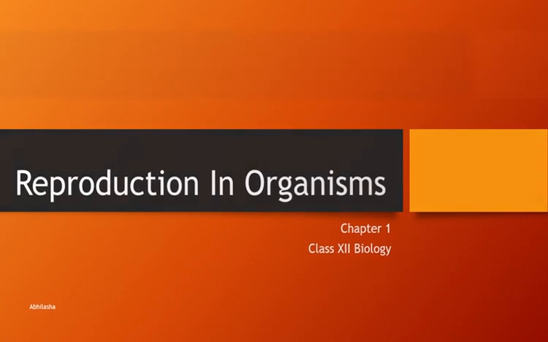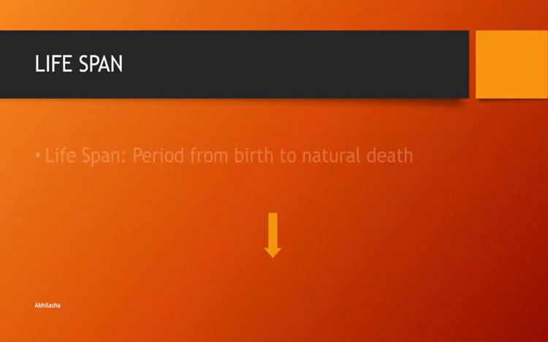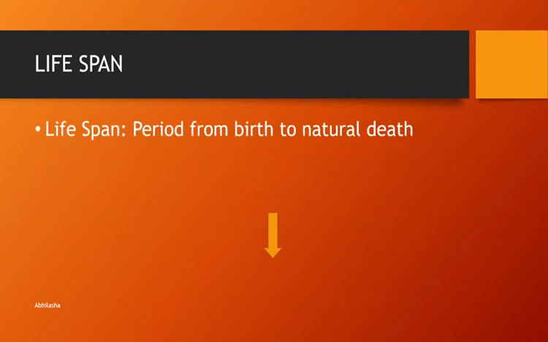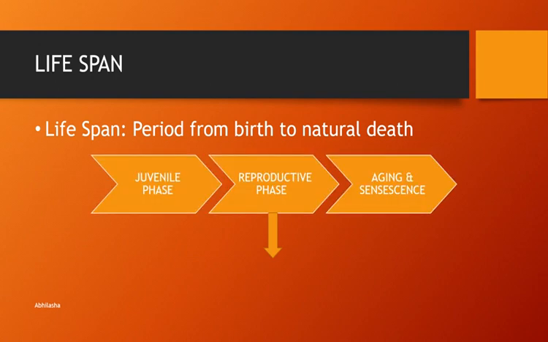So we'll start with lifespan. Now, lifespan is the period from birth to natural death of the organism. We can represent the lifespan as a single straight line which starts with birth and ends with death. Now this straight line is divided into 3 parts: the juvenile phase, the reproductive phase, and aging and senescence.